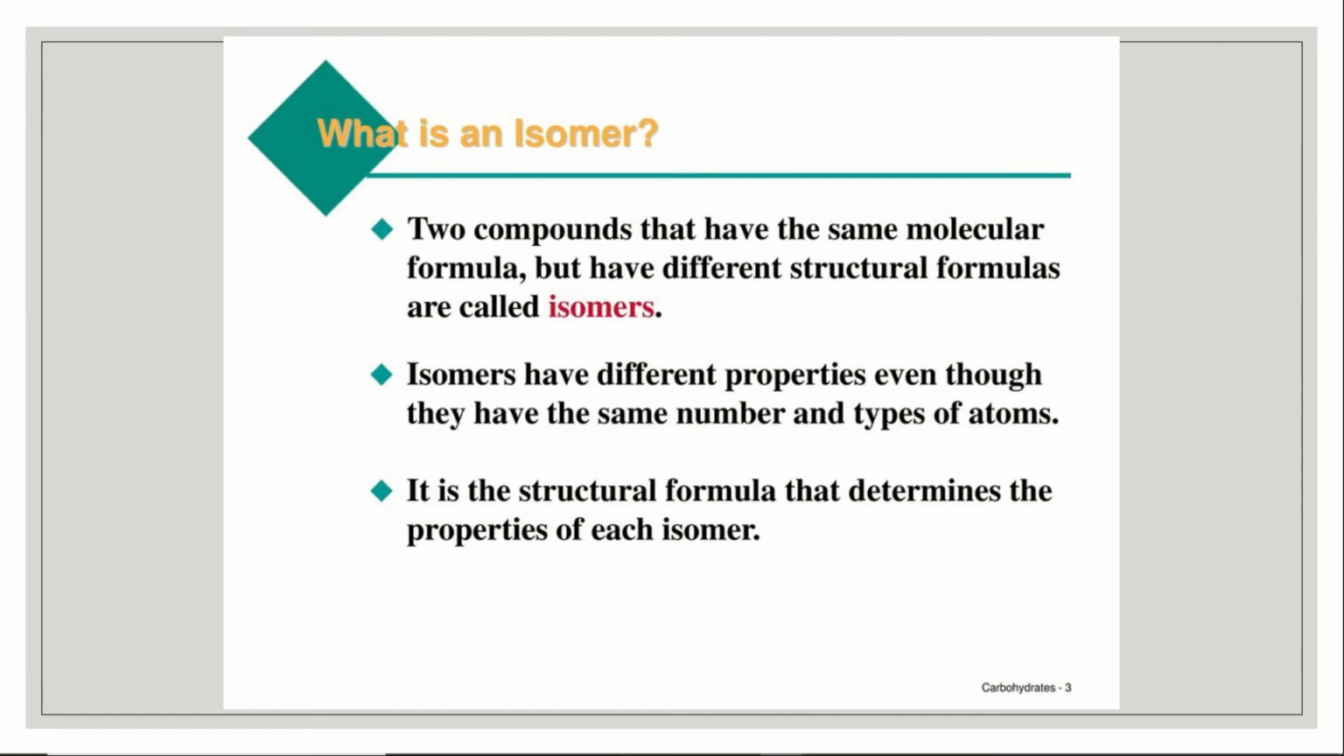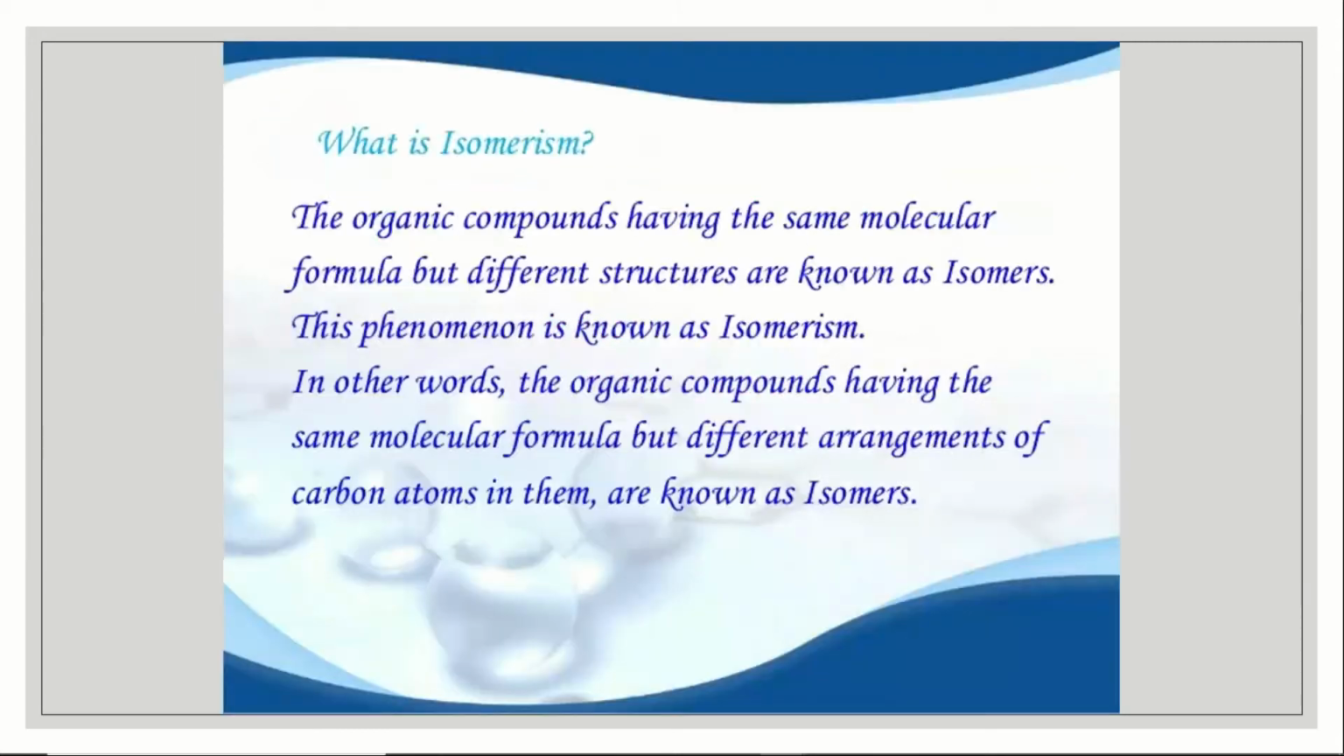Two compounds that have the same molecular formula but a different structural formula are called isomers. Isomers have different properties even though they have the same number and types of atoms. It is the structural formula that determines the properties of each isomer. So isomers means two different compounds which have the same molecular formula but different structural arrangement.